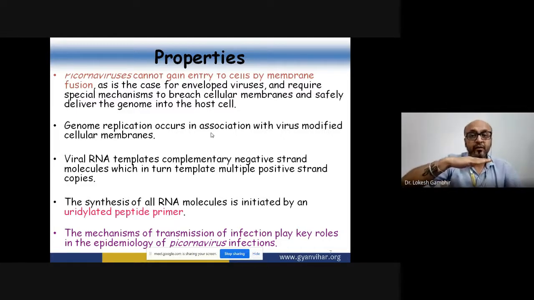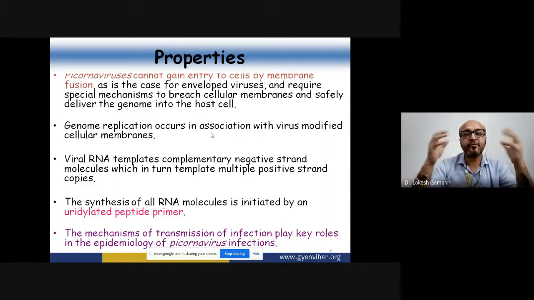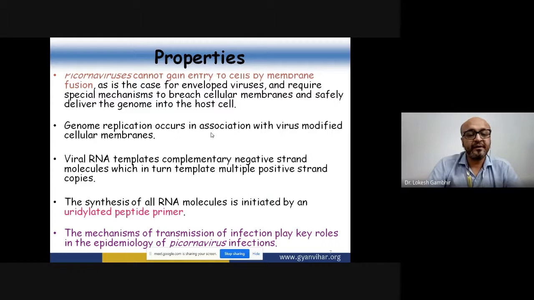So what will happen now? This negative strand will serve as template to synthesize multiple copies of plus sense mRNA. So you see, initially the virus forms a negative sense RNA, which serves as a template, and using that template, multiple copies of plus mRNA are formed. Now, when this RNA is being formed, which molecule serves as a primer? The primer is also coded by the virus. And what is that? It is called the uridylated peptide primer. It's a kind of peptide primer.